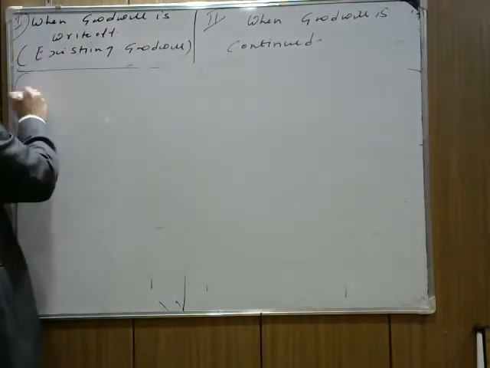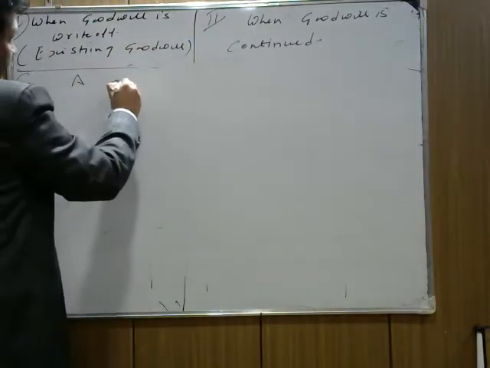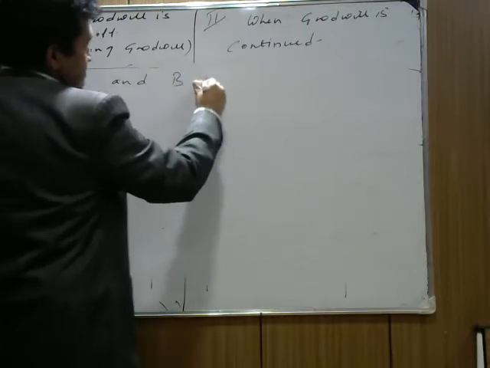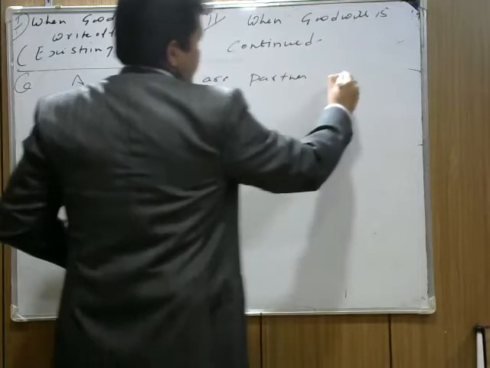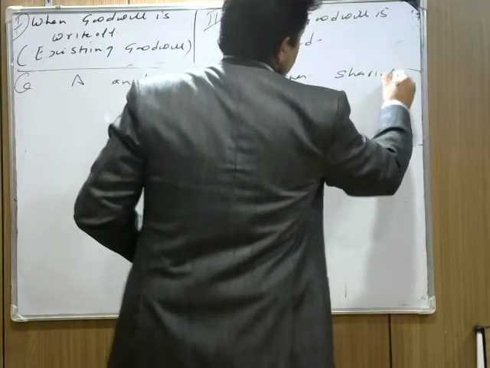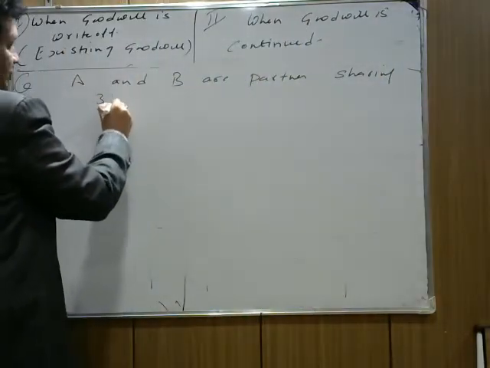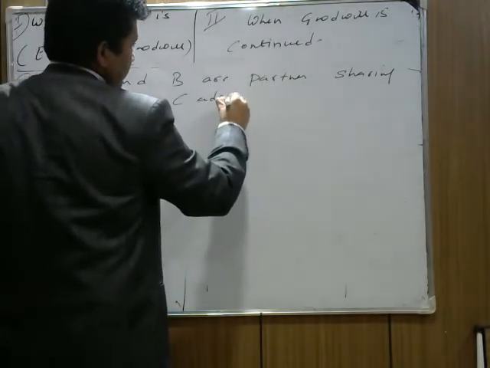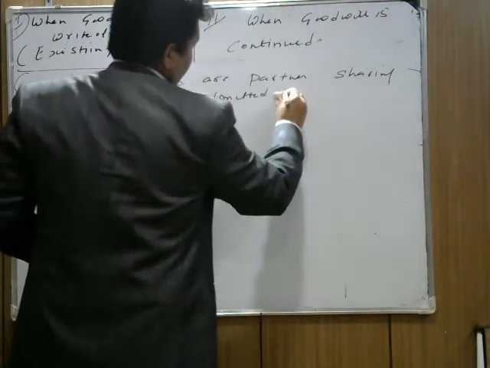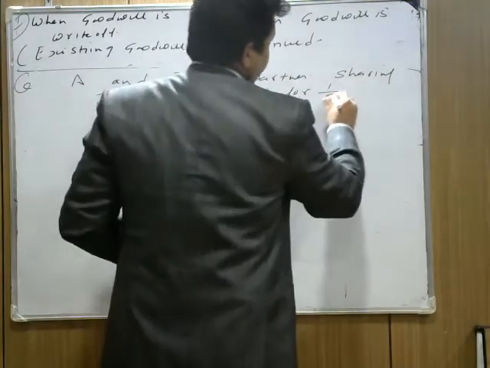So the question is, A and B are partners, sharing profits and losses in 3:2. C admitted for 1/5 share.